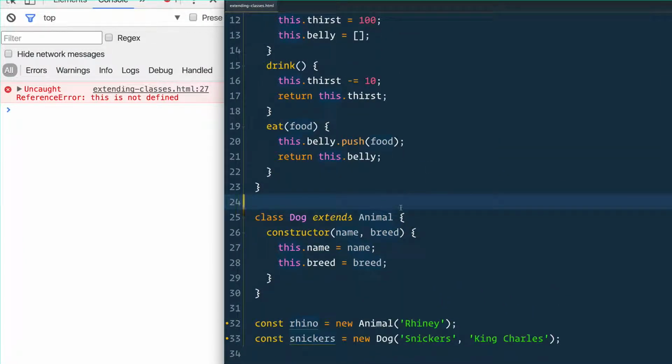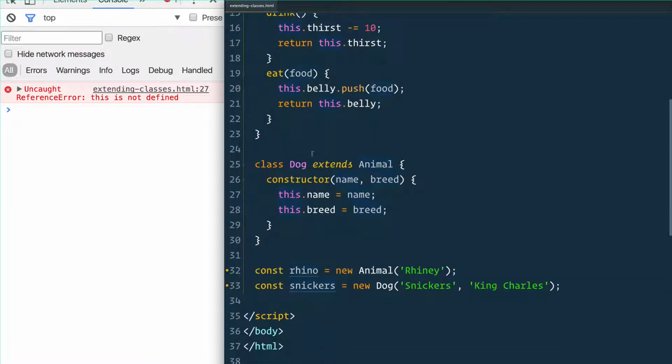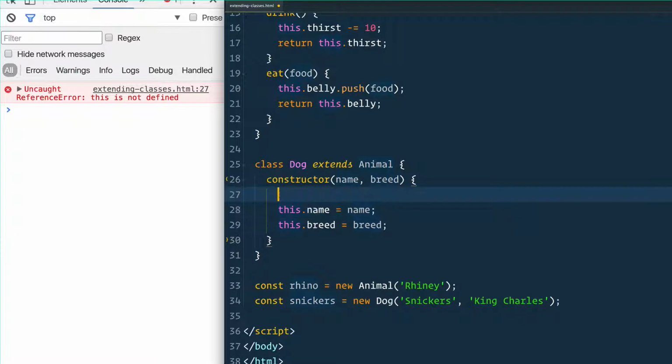And when I first was learning how to do this stuff, it was really confusing to me. I was like, what does super mean? I don't really understand that. But super means just call the thing that you are extending first. We first need to create an animal before we can layer on our additional stuff. So simply all we do is we say super, and that's going to create the animal.